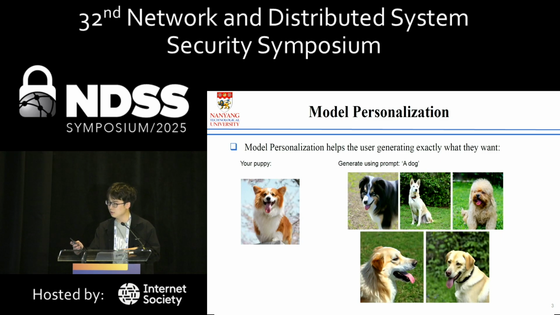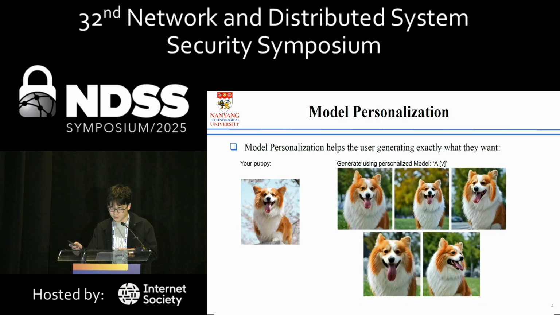This is because the prompt is too simple and not specific enough. A more complex prompt like "a corgi puppy" may help you get images similar to your own puppy, yet it isn't necessarily the one you cherish. On the other hand, personalization bridges this gap, as shown on the right. It injects a new concept represented by a placeholder V. This placeholder exclusively stands for your puppy. The generated image is thereby your puppy, with the same coat color and fur patterns, even the same facial expressions.